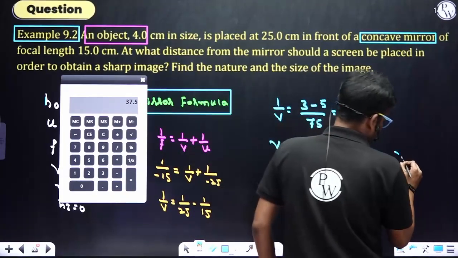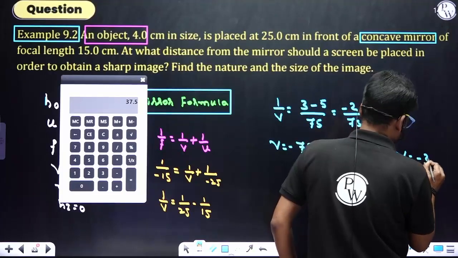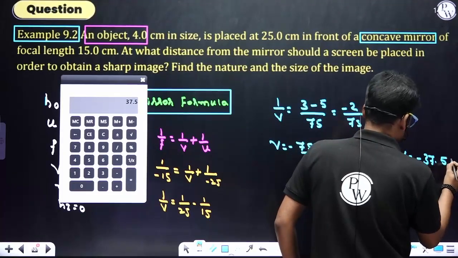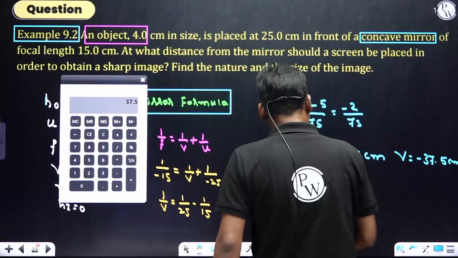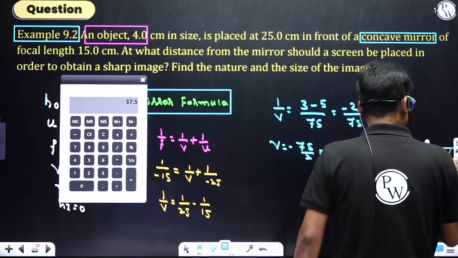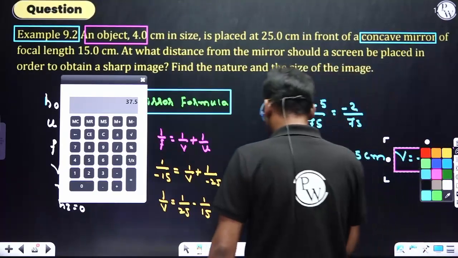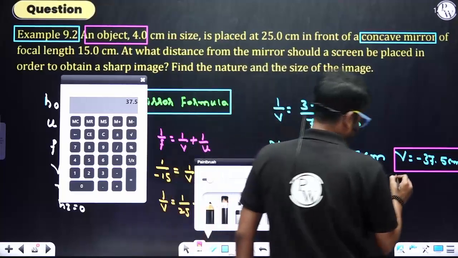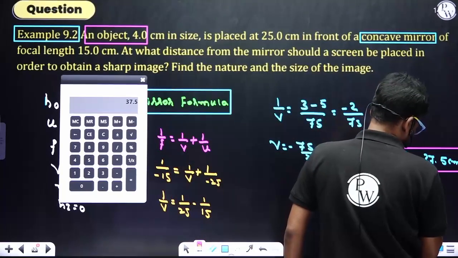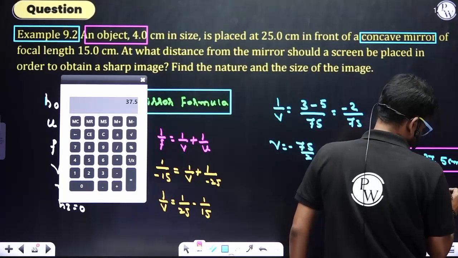So V value is negative 37.5 centimeter. As it is negative, that indicates it is in front of a mirror. In front of a mirror means it is a real image.